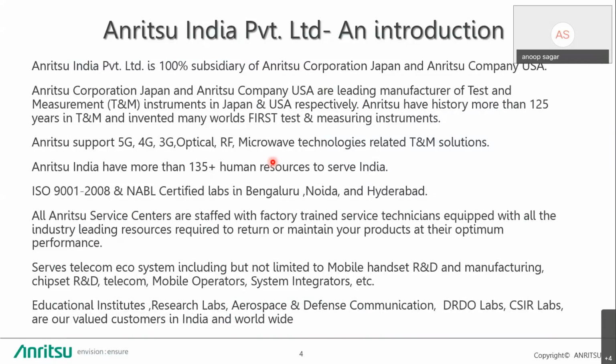We have invented so many new instruments and new concepts in test and measurement. And we have instruments for 5G, 4G, and 3G. Then we have optical test and measurement instruments. Then we have instruments for RF and microwave technologies.